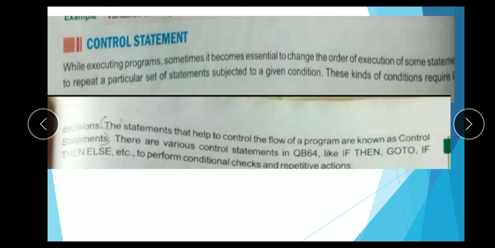Control statements are those statements which are used to change the order of execution and to repeat a particular set of statements for a given condition. The control statements in QBasic64 are if then, go to, if then else statement, etc.